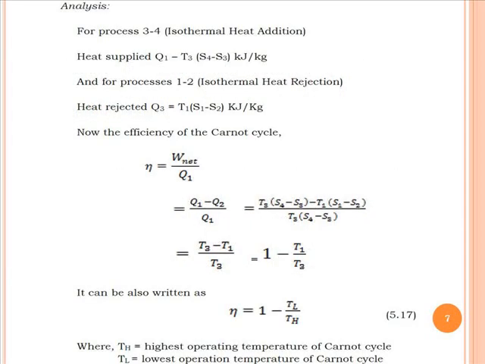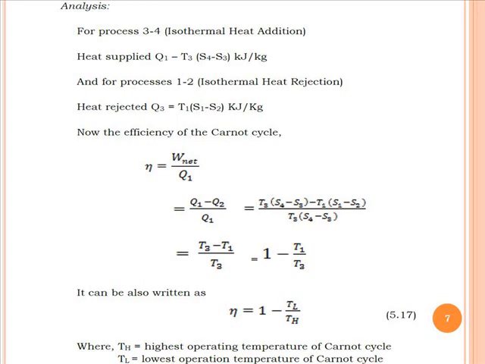Now if we go for analysis of this process, you can see that the heat supplied, that takes place between the process 3 to 4, the heat supplied Q1, is equal to T3 into S4 minus S3, in terms of kilojoule per kilogram. And we know that the heat rejection process takes place between the process 1 to 2, so the heat rejected is equal to T1 into S1 minus S2.